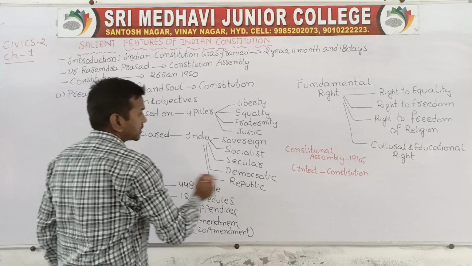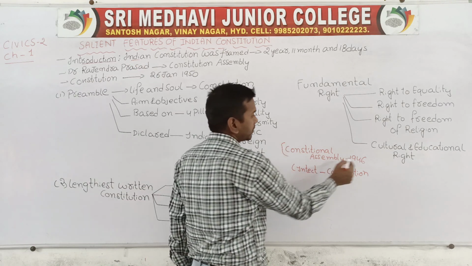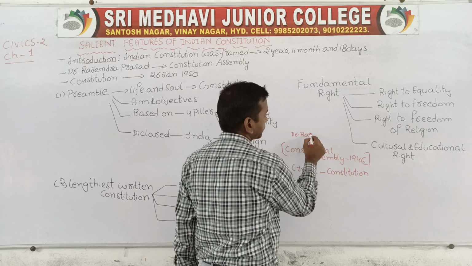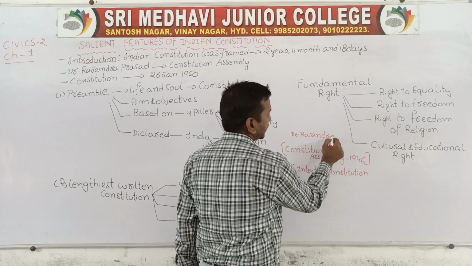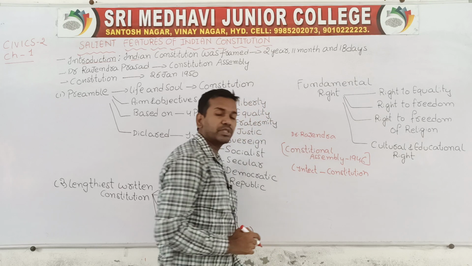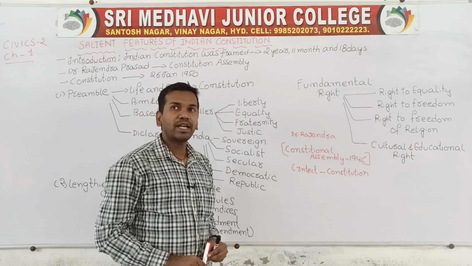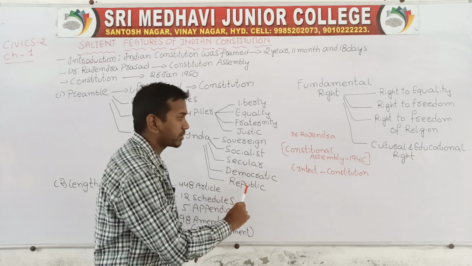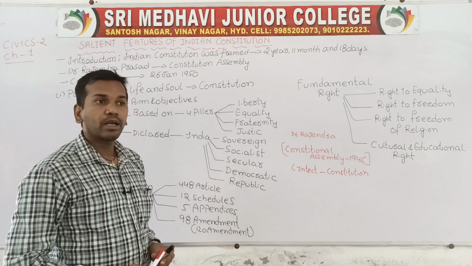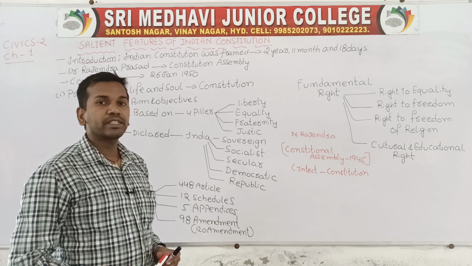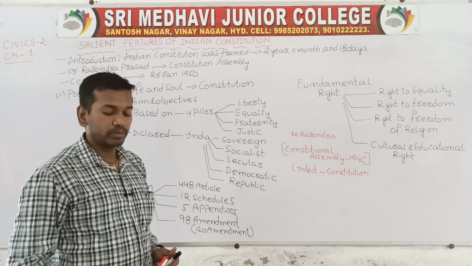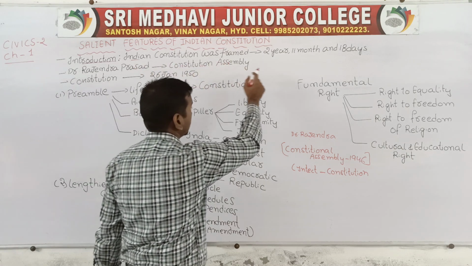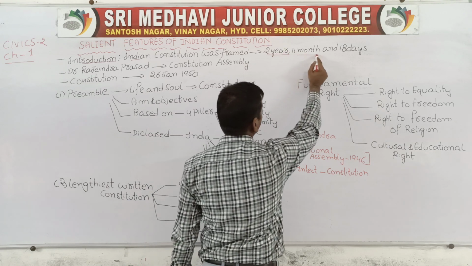Now, who are the important persons? When the Constitution Assembly was formed in 1946, Dr. Rajendra Prasad was appointed as the chairman of the Constitution Assembly, and the preparation of the Constitution was started in that assembly. To prepare the Constitution, it took nearly 2 years, 11 months and 18 days. At last, the preparation was completed after 2 years, 11 months and 18 days.